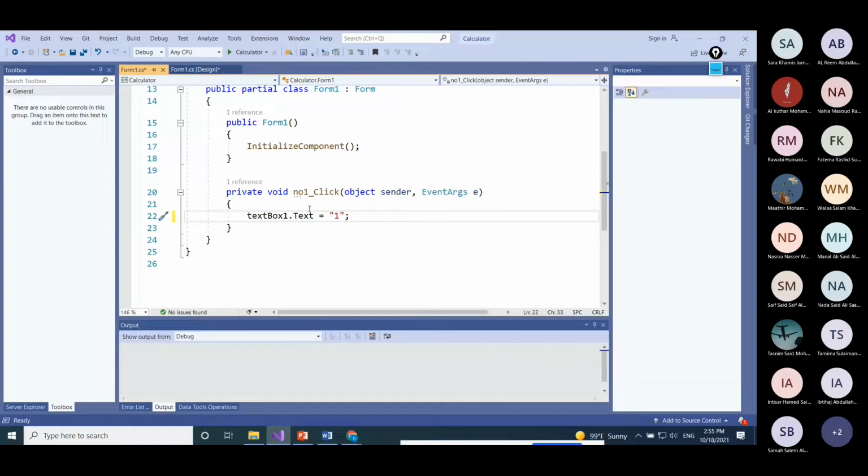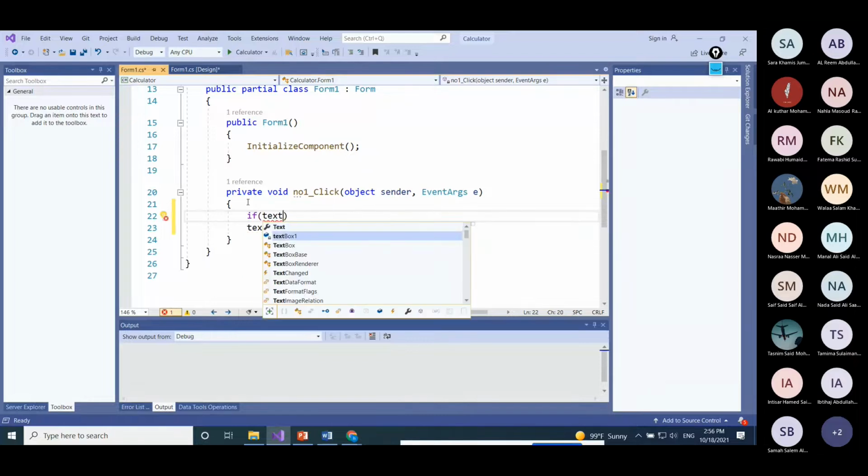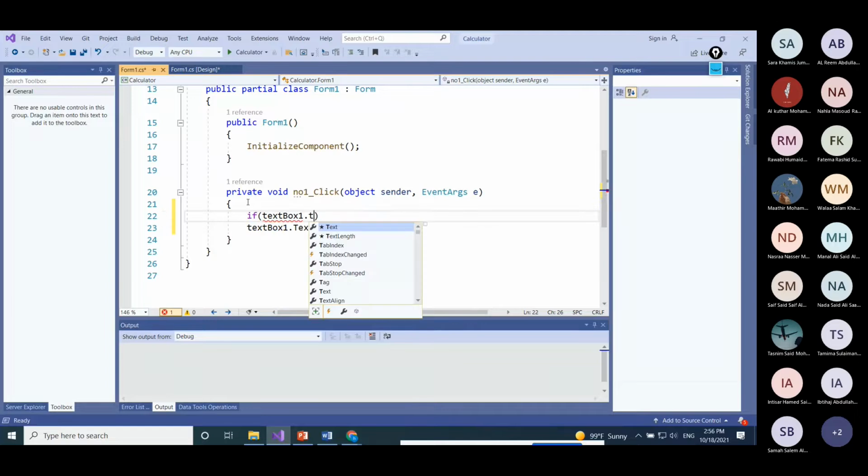As simple as that. But if something else is already there, like for example, if number 2 is already there in the text box, and then I click 1, then it should be 21. The value should be 21. That's why I need to check before that if the value inside the text box is not null, then we have to add something.